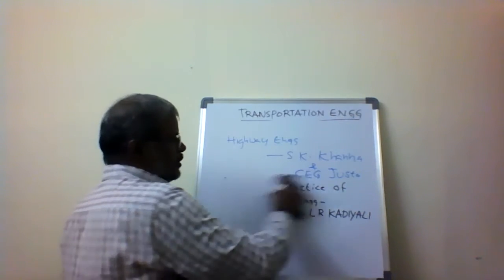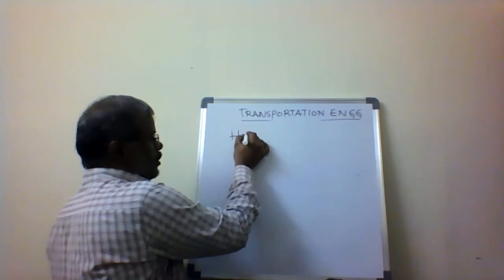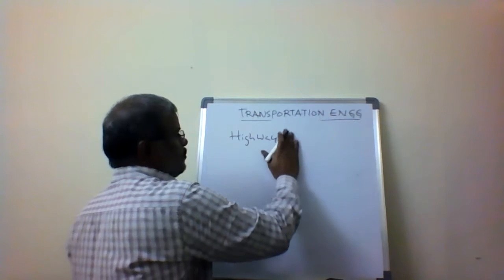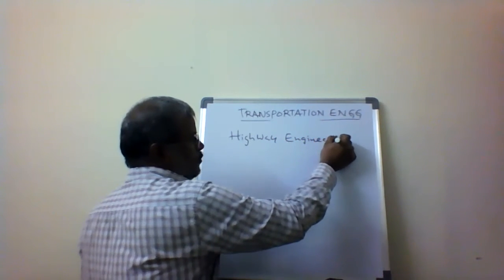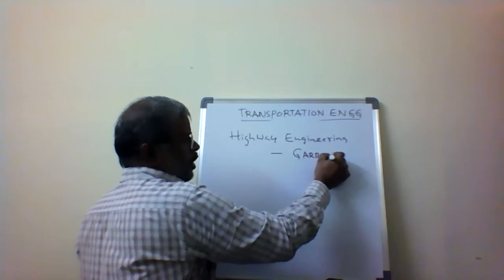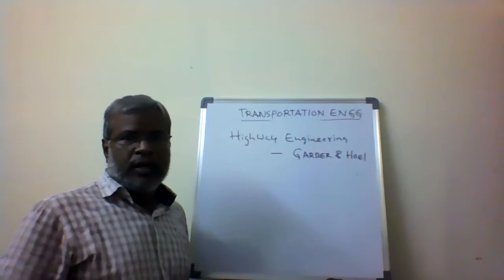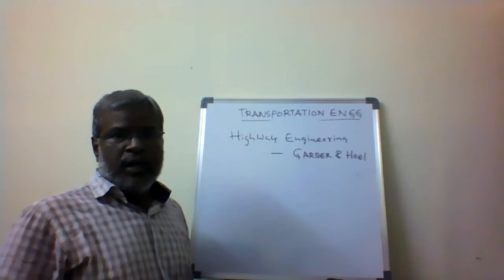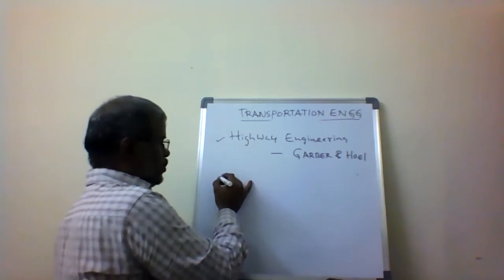Another textbook referred to as a reference is Highway Engineering by Garber and Hoel, published by Prentice Hall. The Garber and Hoel highway engineering textbook is also available for better understanding of the concepts of transportation engineering.